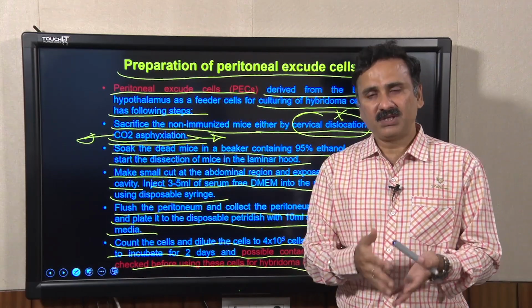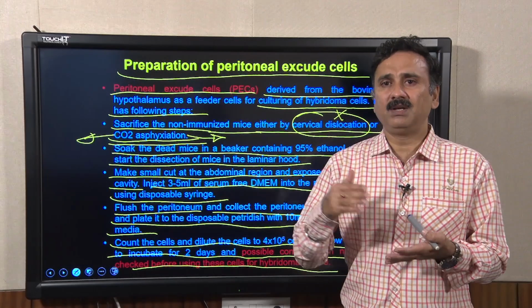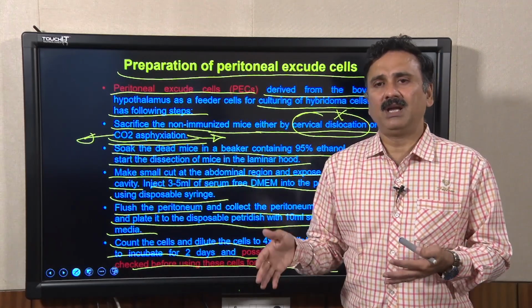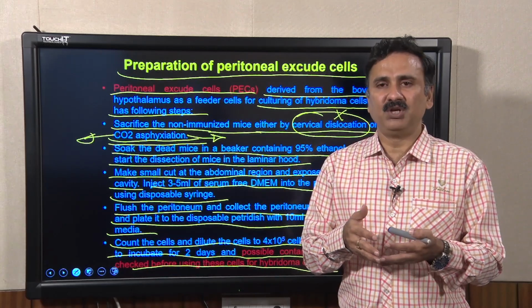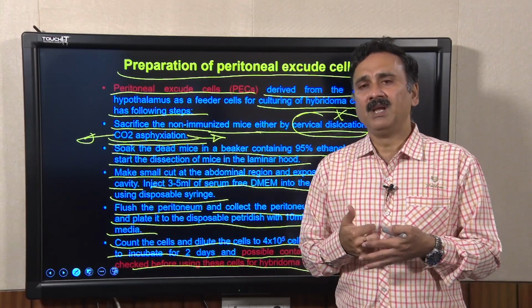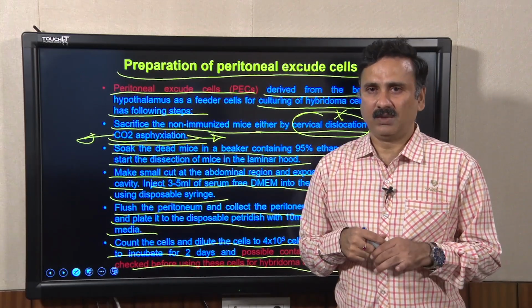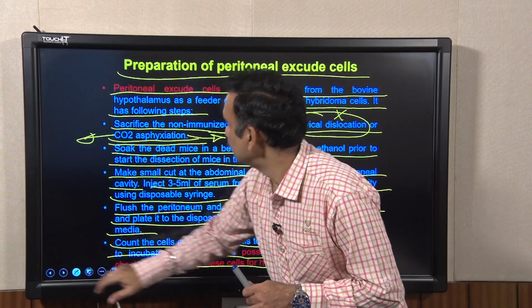These peritoneal exudate cells you can keep onto a petri dish and culture them for 2 days, so that it is actually going to tell you whether the preparation is free of bacteria and other kinds of contamination or not, because if there is a contamination, it is actually going to contaminate your hybridoma culture as well.